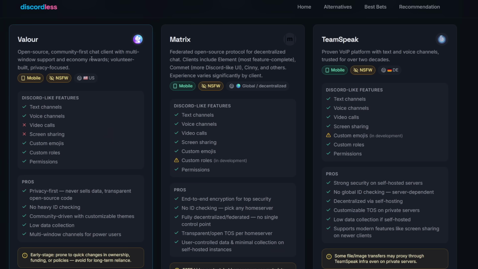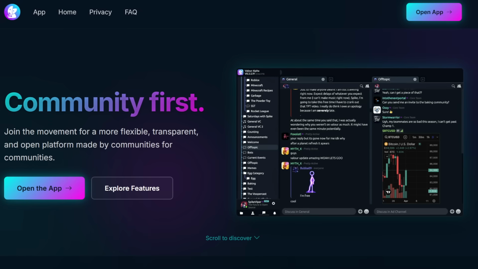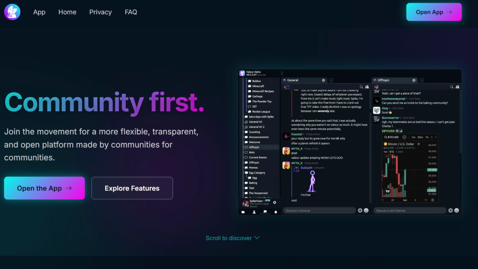So they are an open source, community-first chat client with multi-window support and an economy of rewards, volunteer built, and privacy focused. This is what Valor looks like, also pretty similar looking to Discord. I think they could have done a better job with whatever's going on here. I think there's supposed to be certain chat rooms in one specific server or something, but this looks like a lot of clutter over here. But you know, I guess that just might be a personal thing.